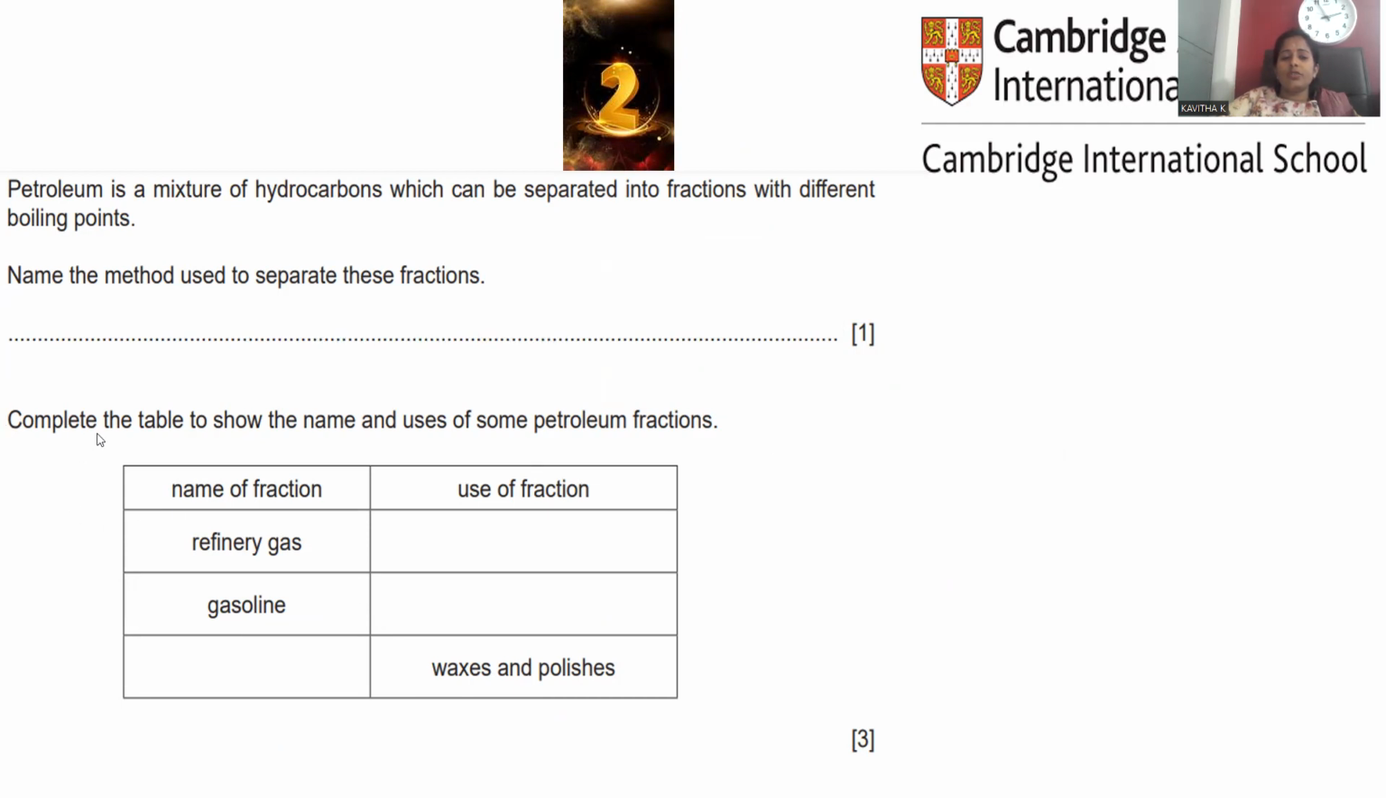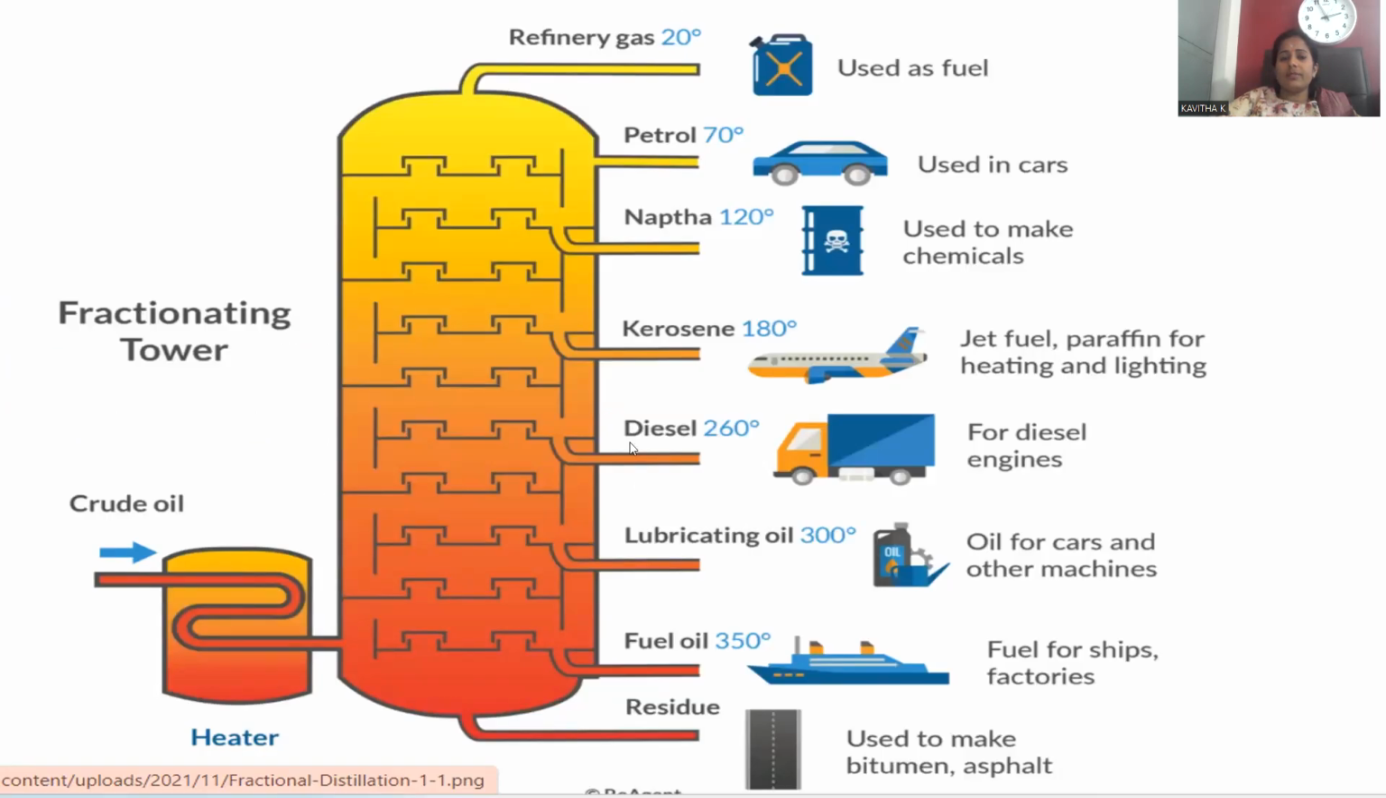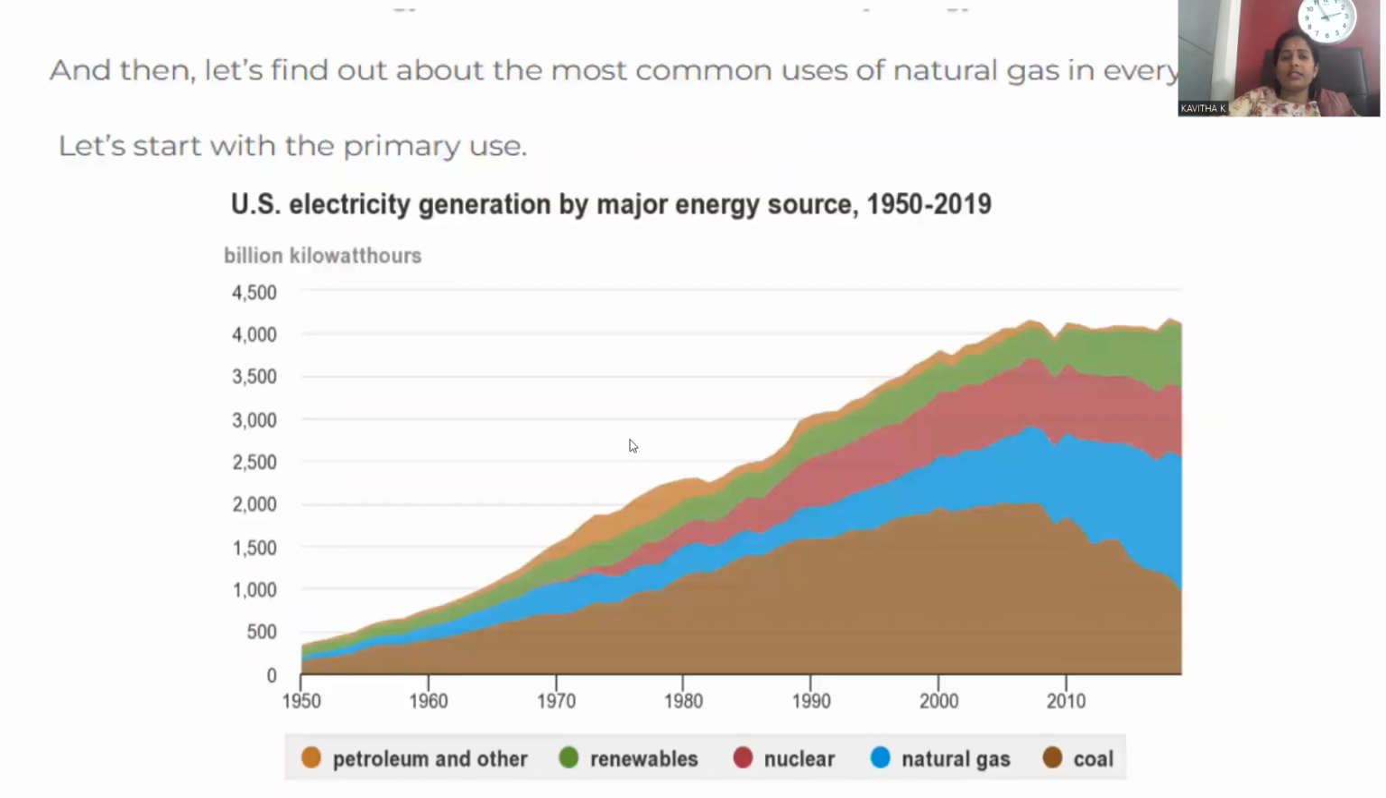And next, to move on to another question: complete the table to show the name and uses of some petroleum fractions. Name of the fraction: refinery gas will be there, gasoline will be there, and the compound to be mentioned. Refinery gas is nothing but natural gas only. What application can we notice for natural gas? The primary application is electricity generation.